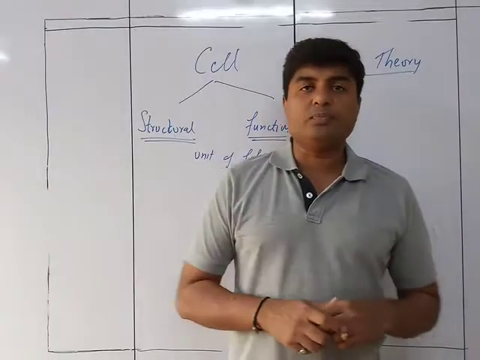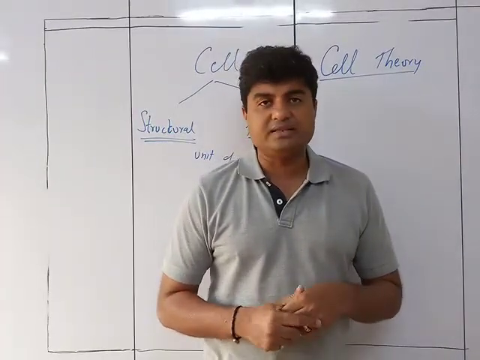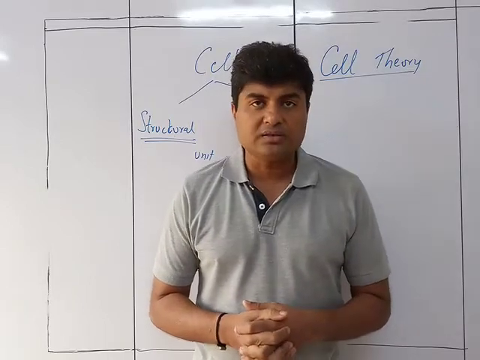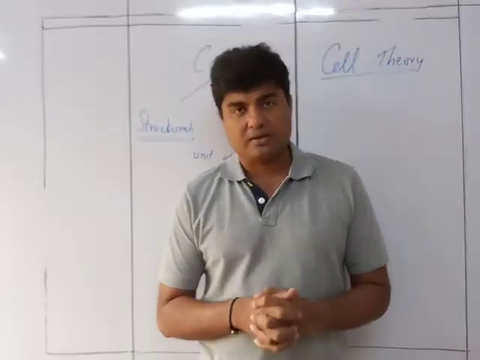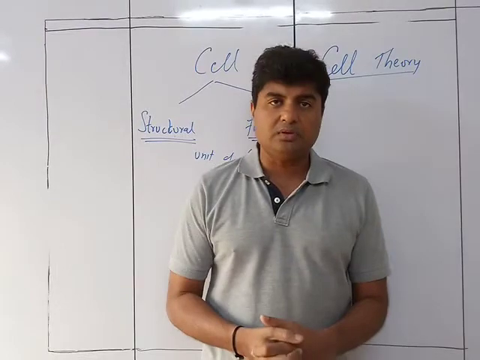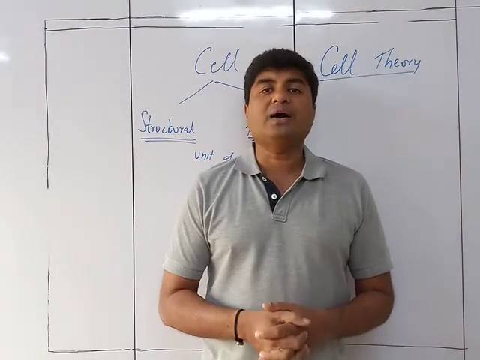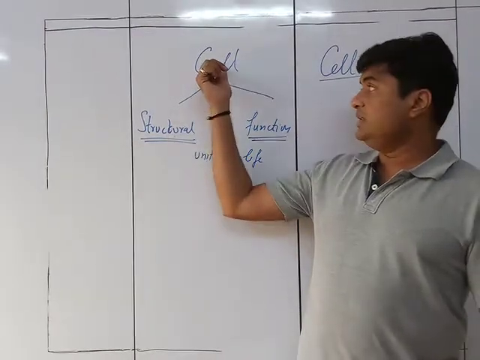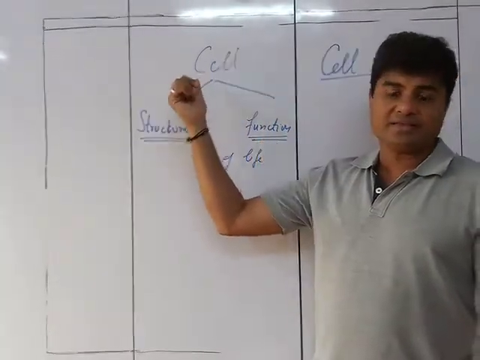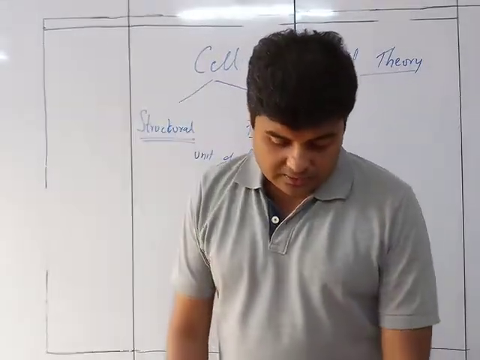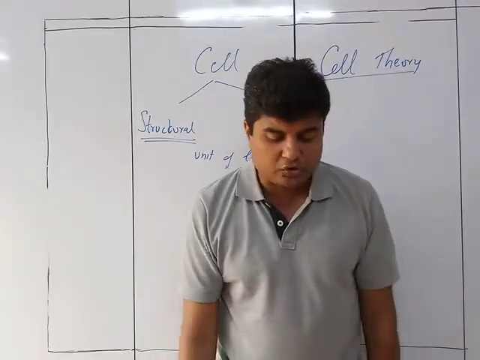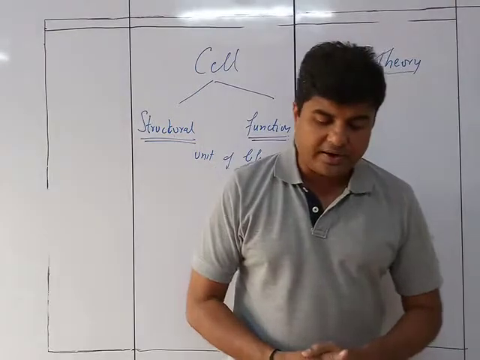On studying cells, both found that their results were very similar: each and every plant and each and every animal has the cell as its structural unit and functional unit. Hence, in short, the cell theory proposed by Schwann and Schleiden in the year 1839